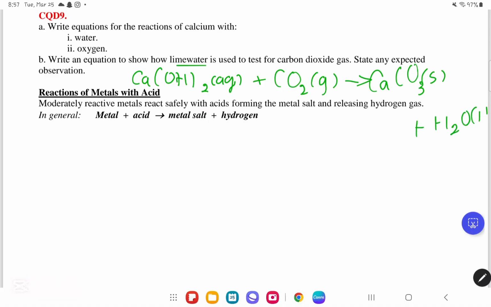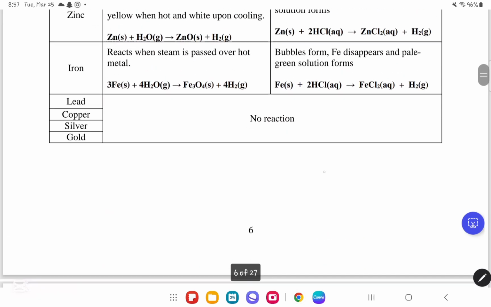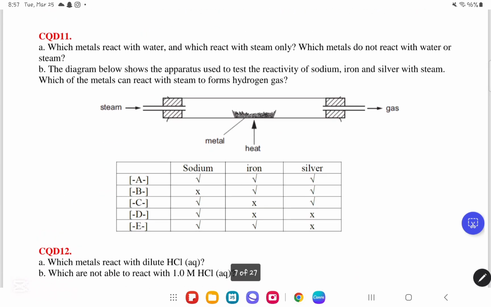So you should know that lime water, which is Ca(OH)2, will react with carbon dioxide gas to produce the limestone, which is CaCO3 solid, and H2O liquid. Okay, so that is pretty much it for CQD number 9. Now we will go down. We'll move on to CQD number 11.